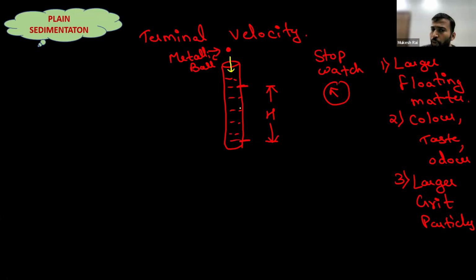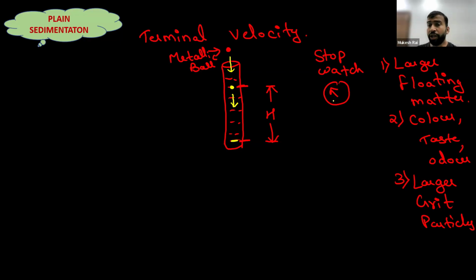is dropped from this point, and when this metallic ball crosses this point, you will just start the stopwatch. Okay, and we will assume that after reaching this point, the metallic ball attains a constant velocity with which it moves in the downward direction. Now, when the ball reaches this point, we have to stop the stopwatch.